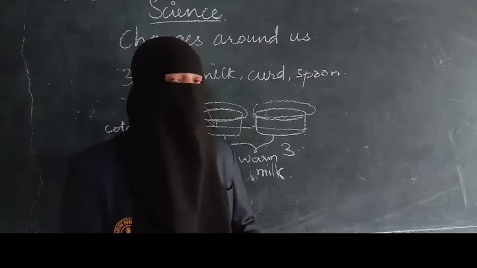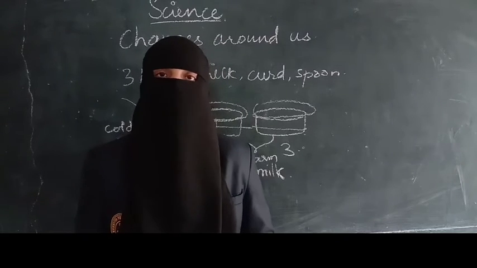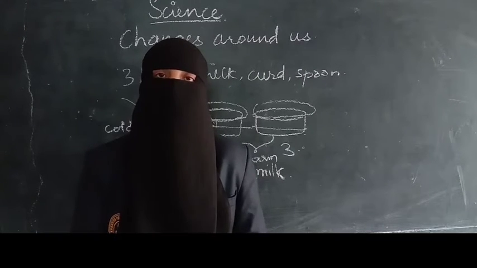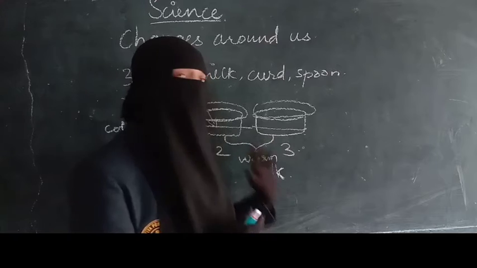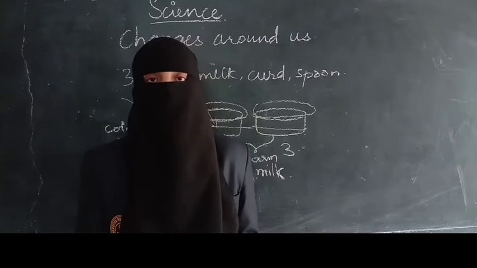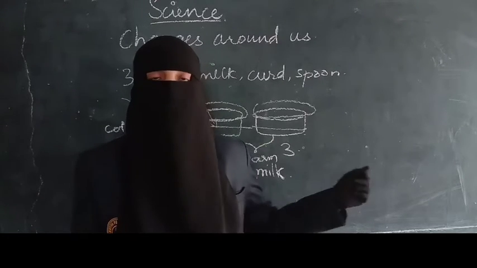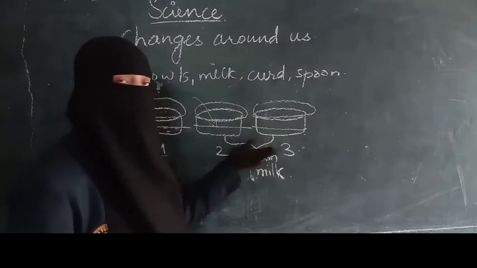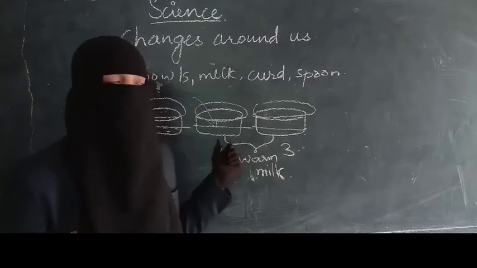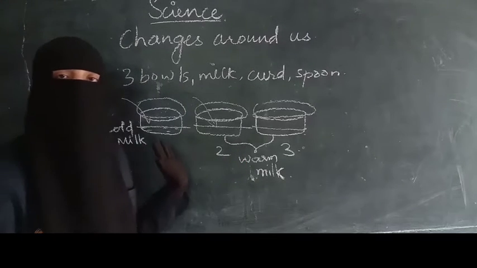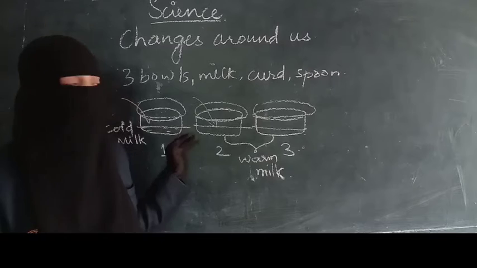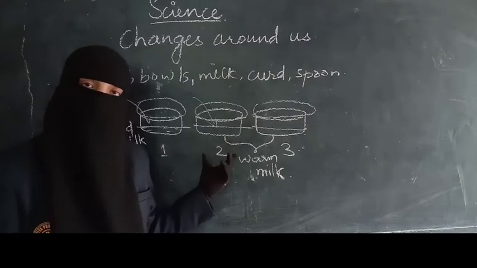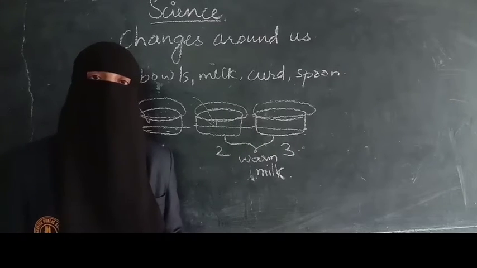For example, today we are doing this activity, you leave it like that for the whole day. Tomorrow, the next day when you come to school, you will observe whether the milk has converted into curd or not and what the conditions of these 3 bowls are. So next day when we come back to school, we observe whether milk has converted to curd or not. In the first one, you will observe that conversion of milk will not take place. Here curd will not be forming. In the second one, you can find the curd has been formed. In the third one, no curd has been formed.